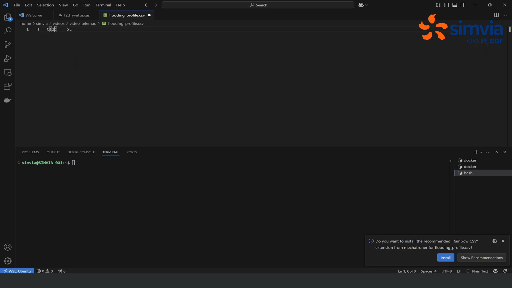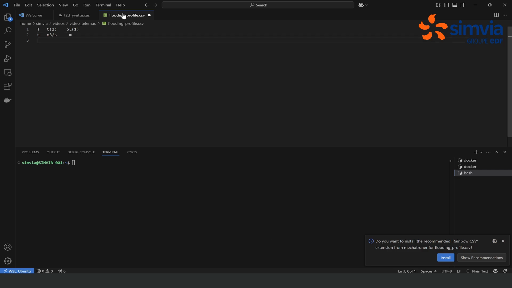So we need to put here Q2 and SL1 to specify that the second variable is the flow rate of the second liquid boundary. And this one, SL is for water level, is going to be the water elevation of the first boundary. In the second line, you can specify the unit of all of these. So the first one is going to be the time in seconds. The second one is the flow rate in meter square per second. And the third one is the water elevation in meters.